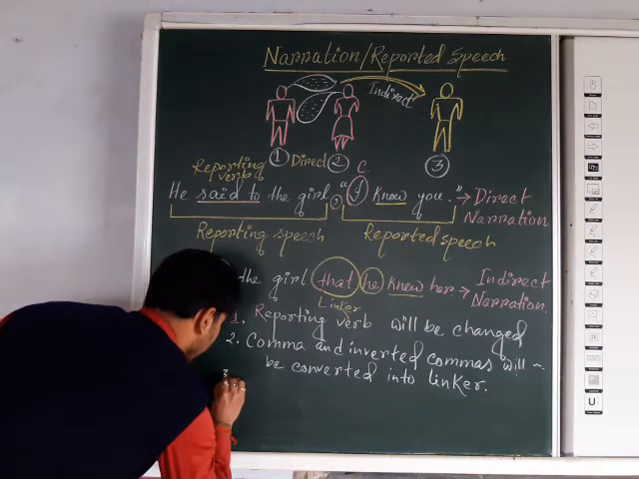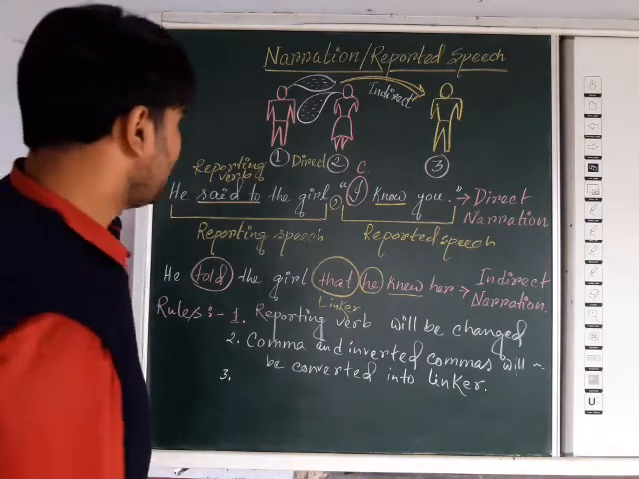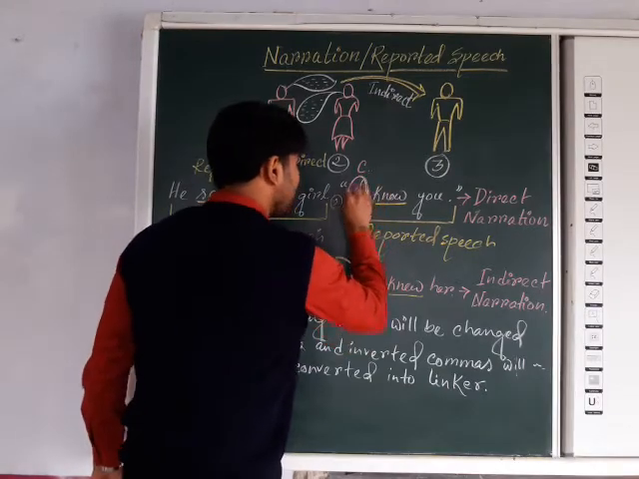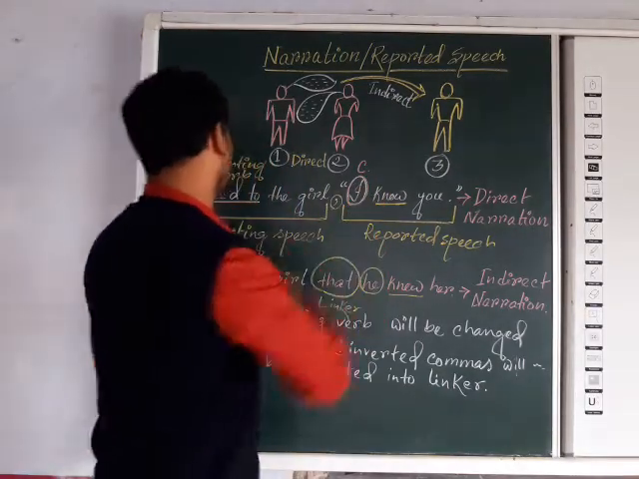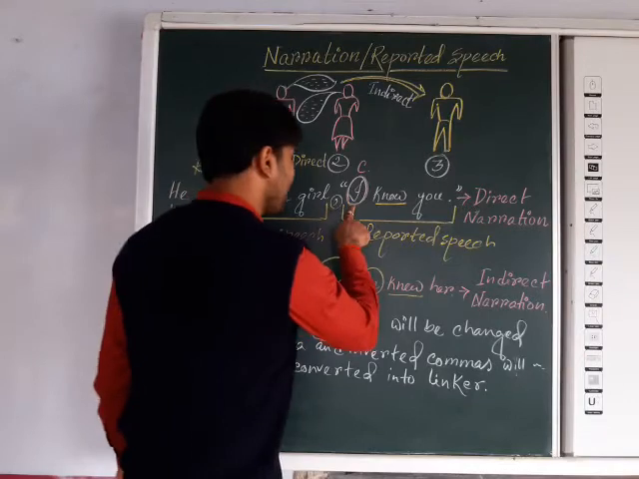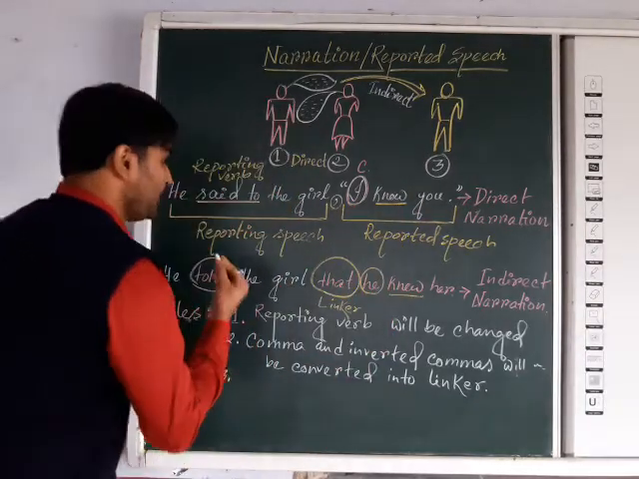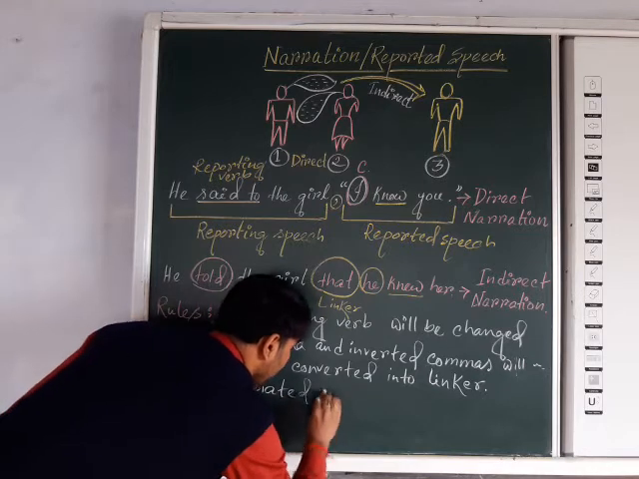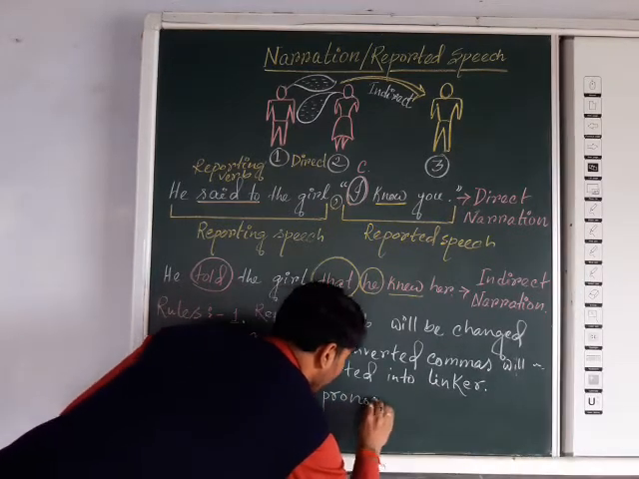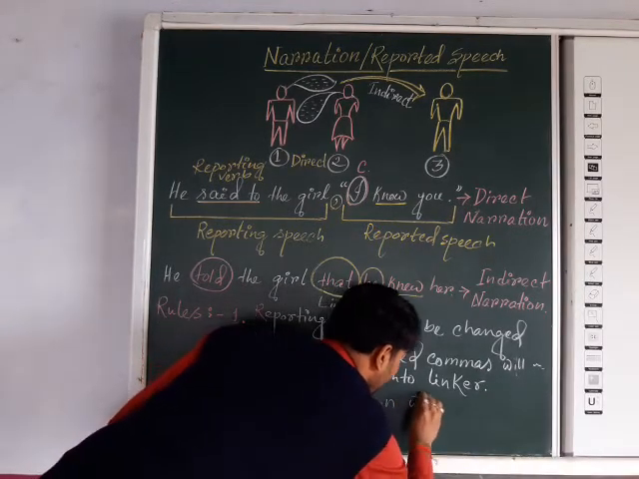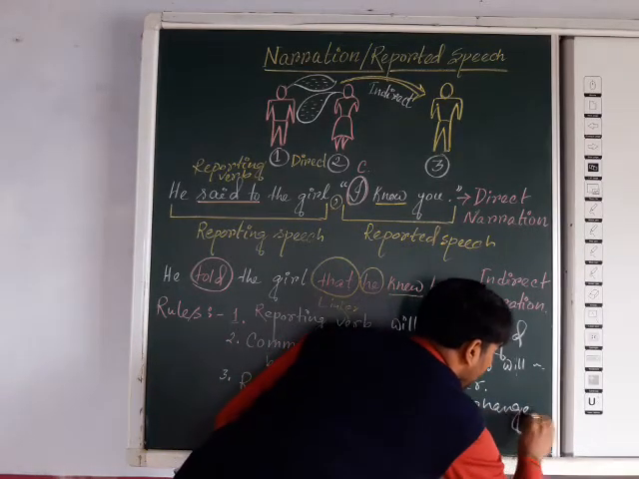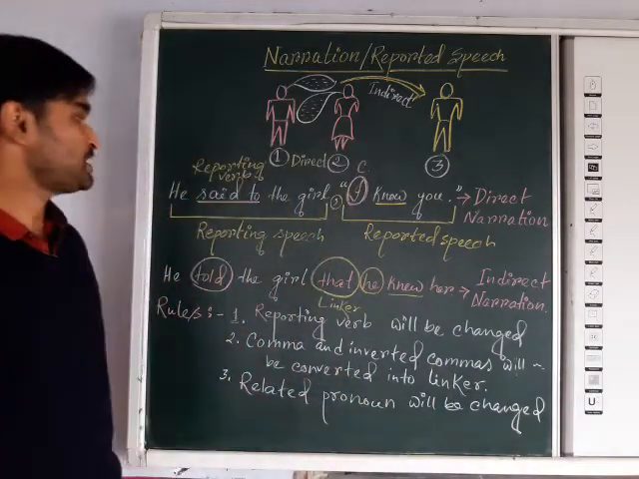Now number 3. What is the third point? The third point will be that here the related pronoun will be changed. Here it is the same, I and you. Now I am writing here: related pronoun will be changed. Now how will the related pronoun be changed?